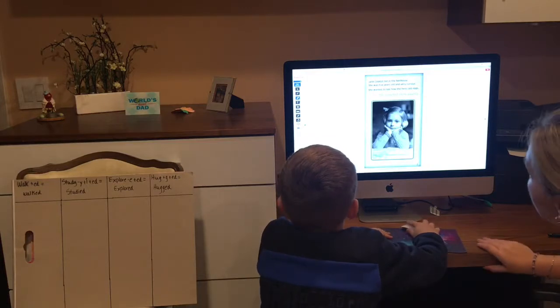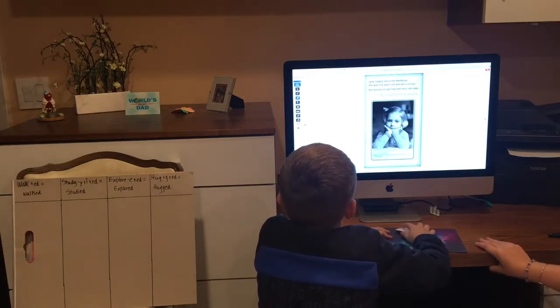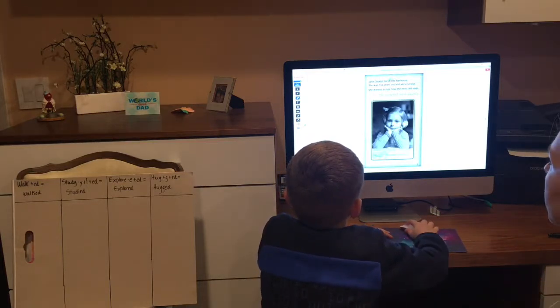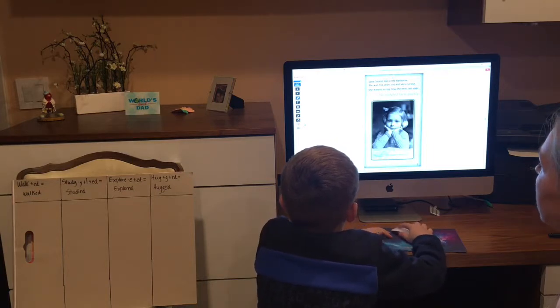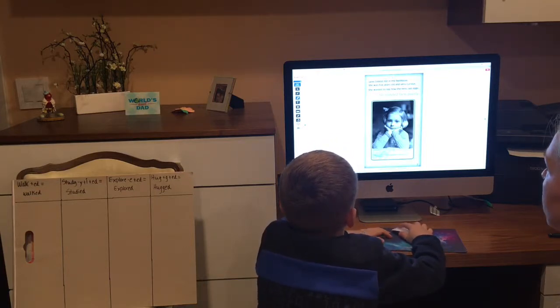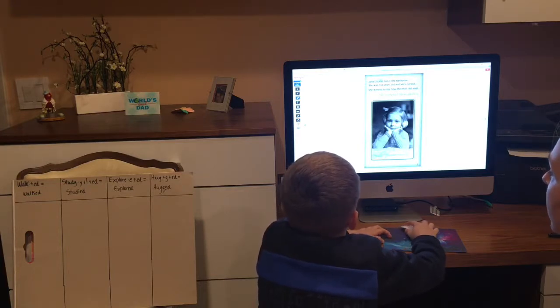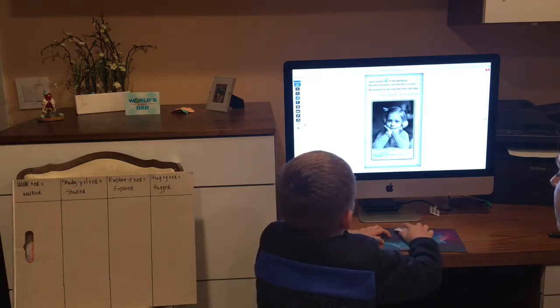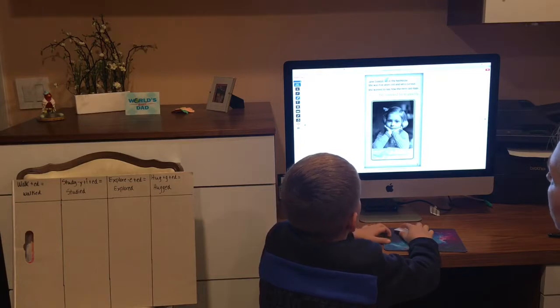Okay. Now, let's reread this together, okay? So it says Jane Goodall hid in the hen house. She was 5 years old and very curious. She wanted to see how the hens laid eggs. She watched them quietly. So when did this happen? Is this something that happened now, or is this something that happened in the past? Past. Okay, so why don't we highlight all the verbs on here?